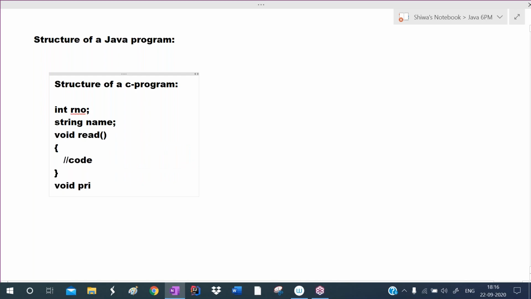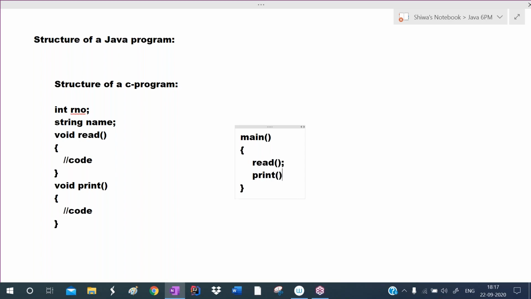Similarly, I want to write another function to print the student details, so I'm defining one function and writing the code to print them. Finally, we define the main function. From the main function, we call the remaining functions: the read function to read student details, and the print function to print them.